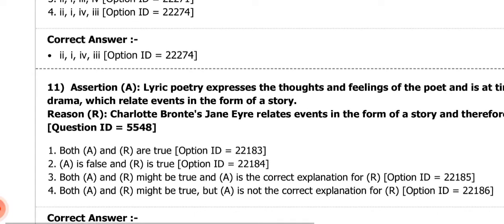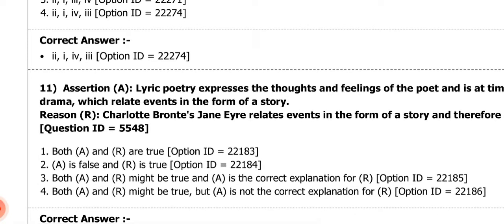Now number 1 is saying both A and R are true. Number 2 is saying A is false and R is true. Number 3, both A and R might be true and A is the correct explanation for R. Number 4 is saying both A and R might be true, but A is not the correct explanation for R.